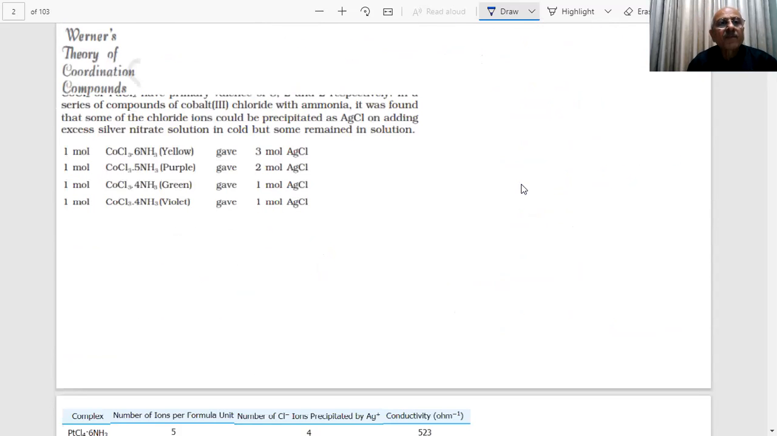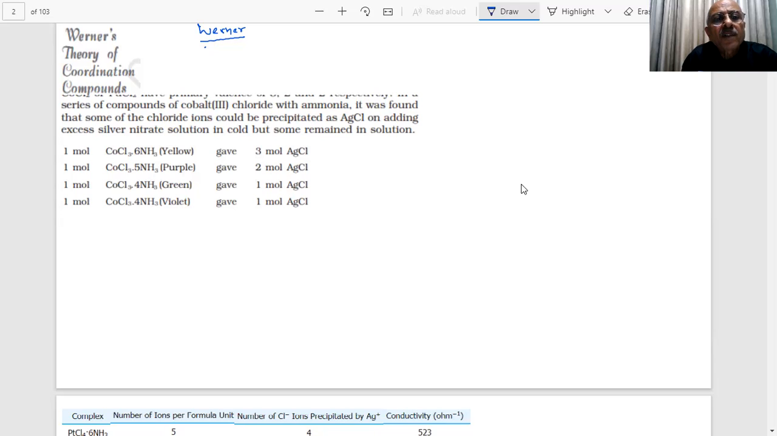Interesting thing is that the entire discovery of coordination compounds goes to Werner. Alfred Werner was a Swiss chemist, awarded the Nobel Prize in chemistry for his work on coordination compounds. Interesting thing is what happens, students.